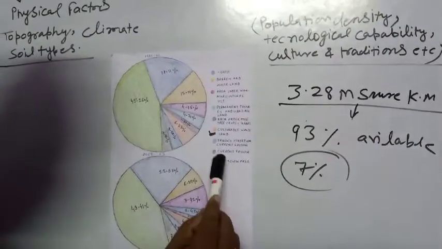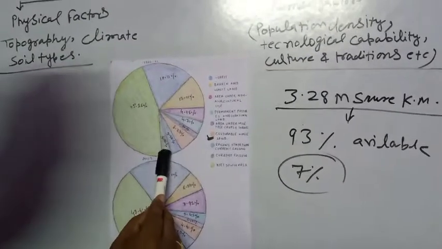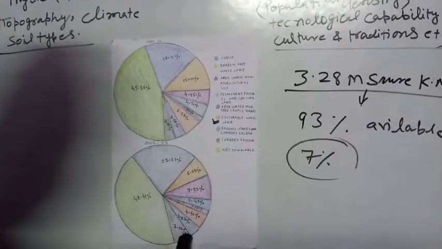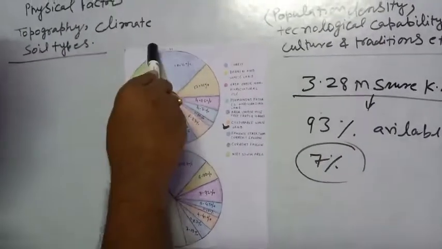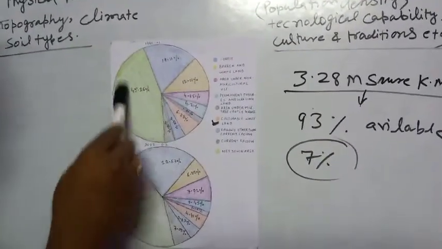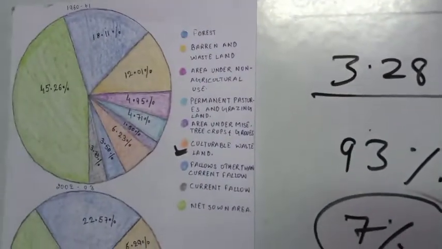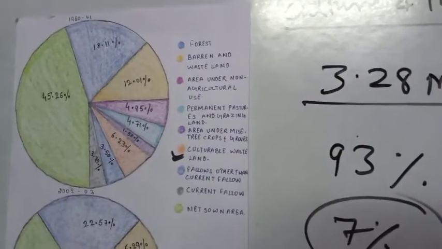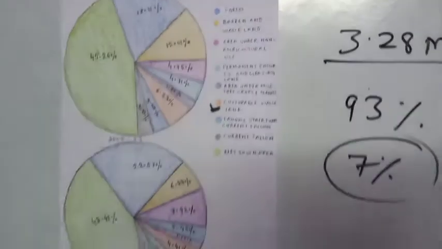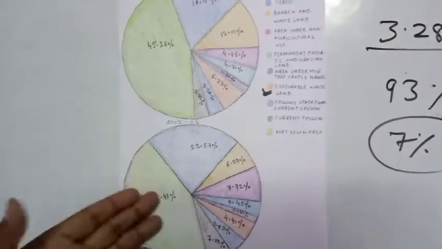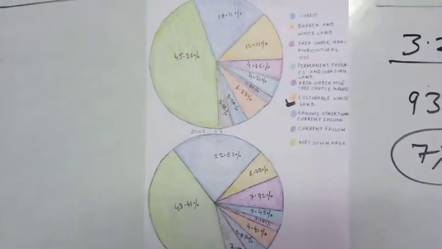Next is the current fallow, which was 3% and has increased to 7.03%. And the net sown area, which is the most important area, was previously 45.26% and has reduced to 43.41%.